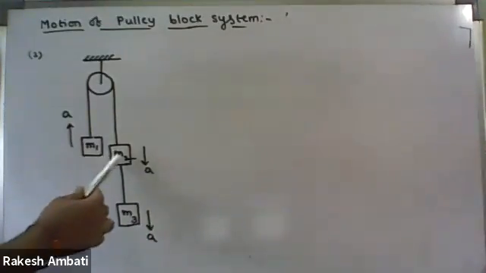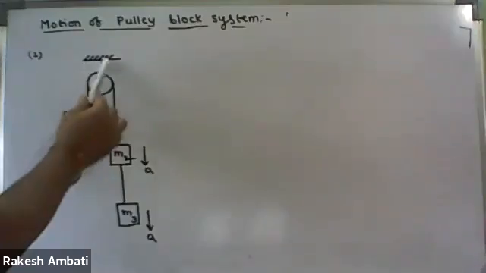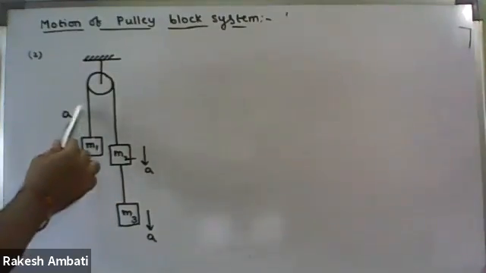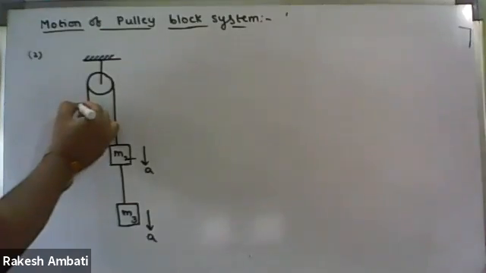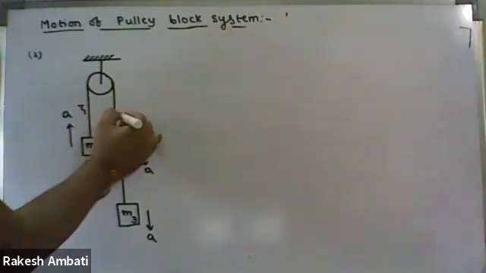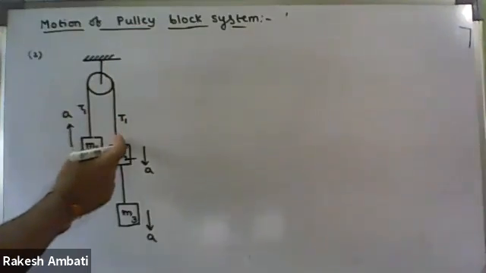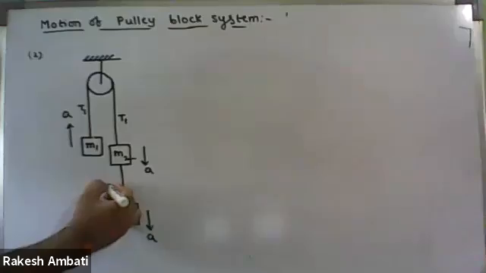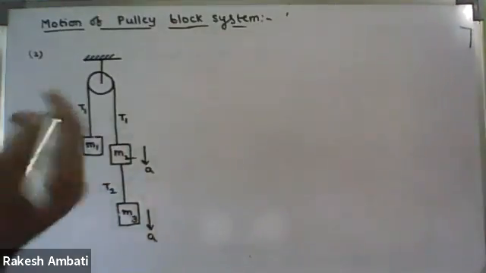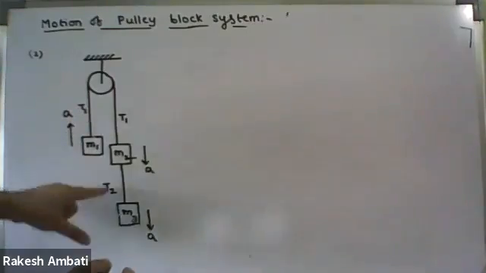Therefore, here M1 and M2 are connected by a string. In this string, the tension force at all points will be the same. For example, let this tension force be T1. And in this other string, let the tension force be T2. Now we have to find the acceleration, T1 and T2.